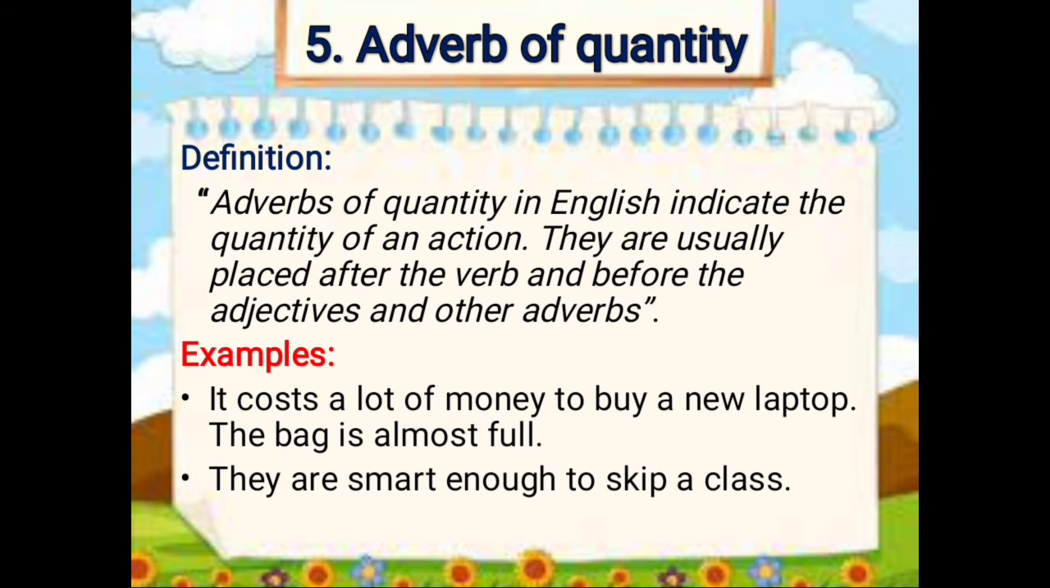The fifth one, adverb of quantity. Adverbs of quantity in English indicate the quantity of an action. They are usually placed after the verb and before the adjectives and other adverbs. For example, it costs a lot of money to buy a new laptop. A lot is what? That is adverb of quantity. The bag is almost full. Almost is adverb of quantity. They are smart enough to skip a class. Enough is what? That is adverb of quantity. The same like too, almost, enough, very, pretty, only. These all are adverbs of quantity.